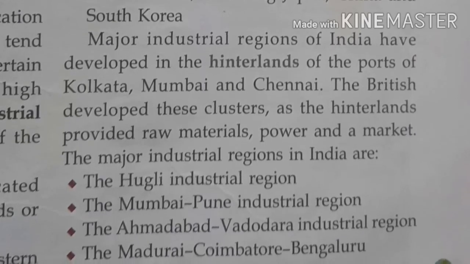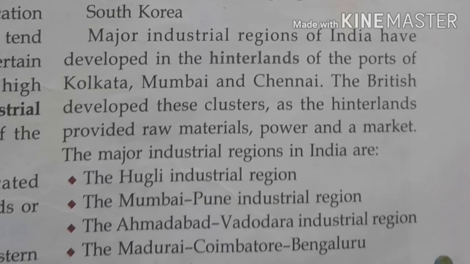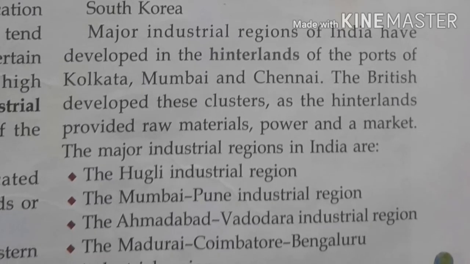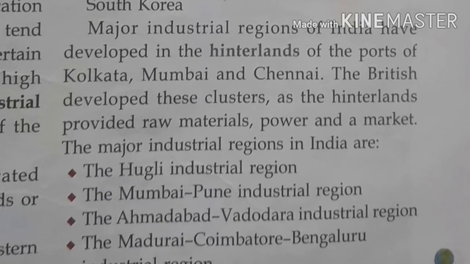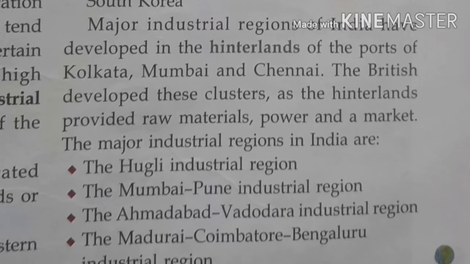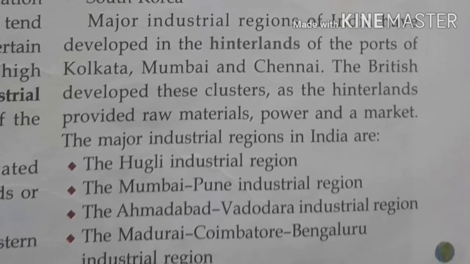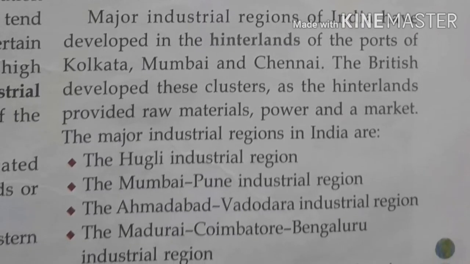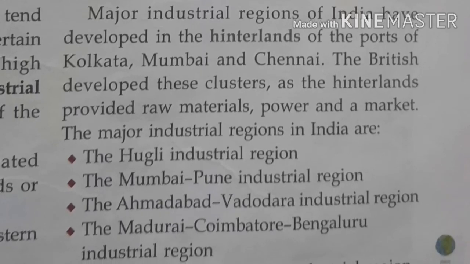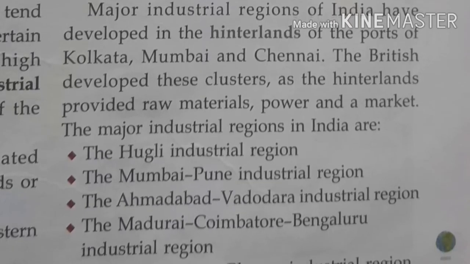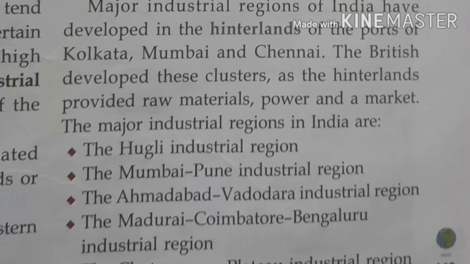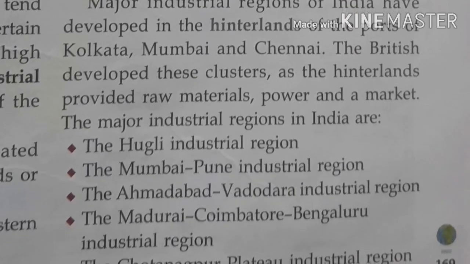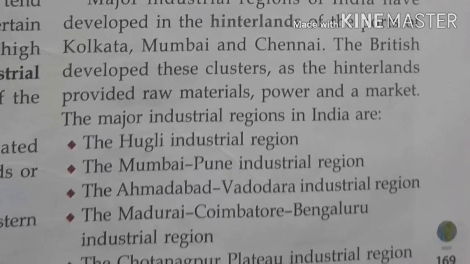The fourth is Madurai, Coimbatore and Bangalore industrial region. The last one is the Chota Nagpur Plateau industrial region.